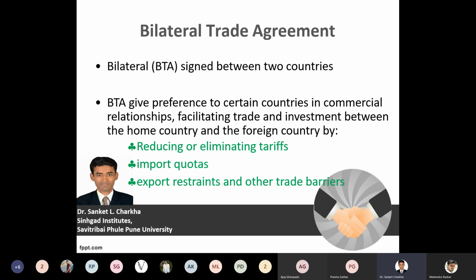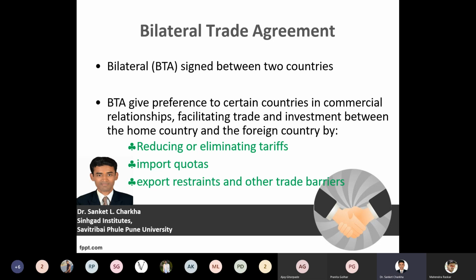This barrier may be with respect to the tariff, or it may be a non-tariff barrier. Another concern may be with respect to the import quota. If at a particular point of time a quota has been established or imposed, then with the help of trade agreements you can either increase the quota or decrease the quota. So a balanced trade can be conducted if a particular trade is conducted from a two-party, that is a bilateral, perspective.